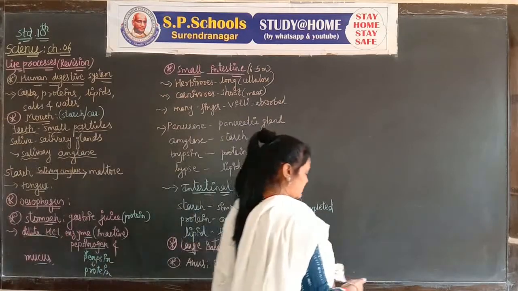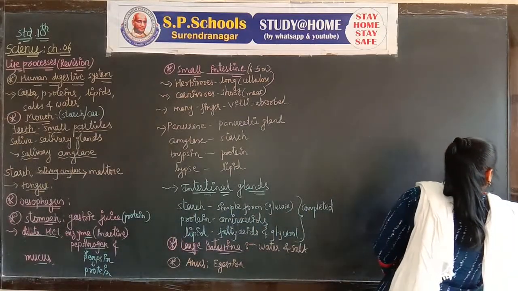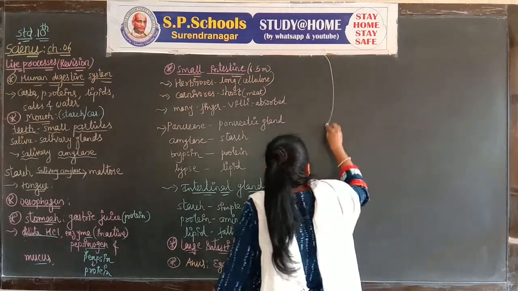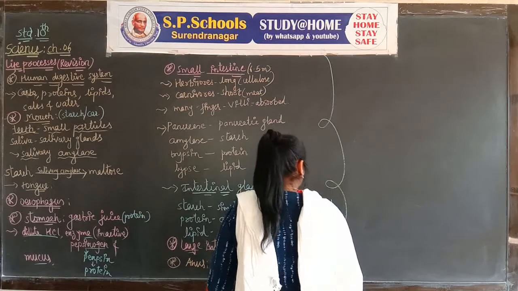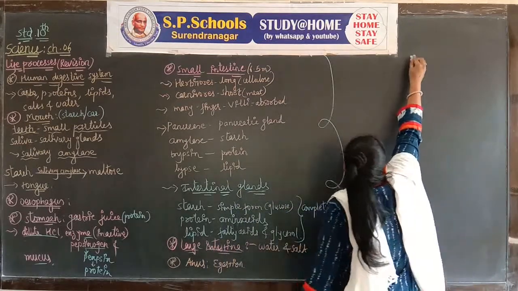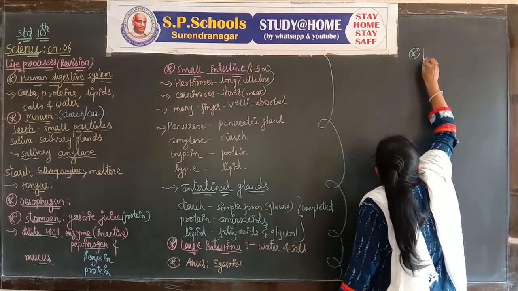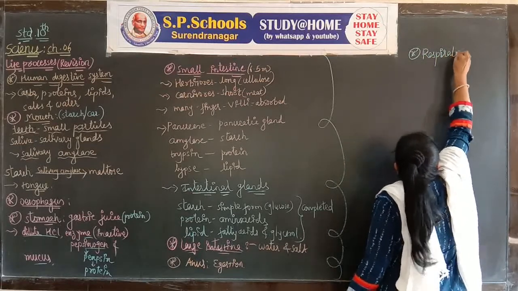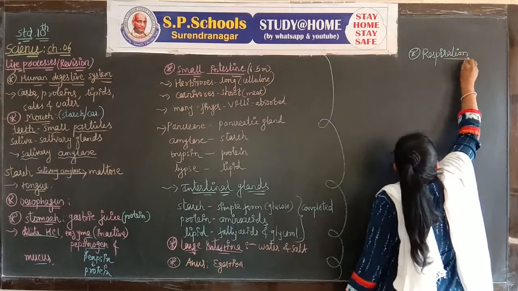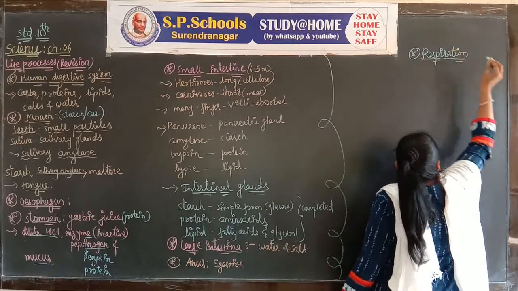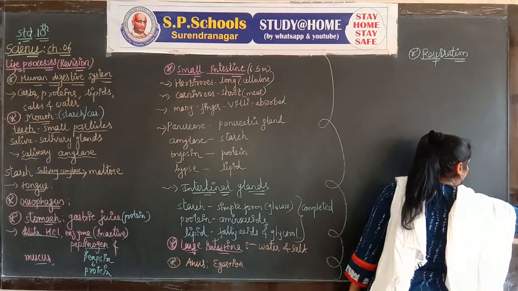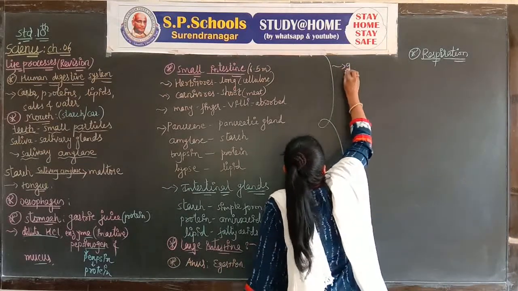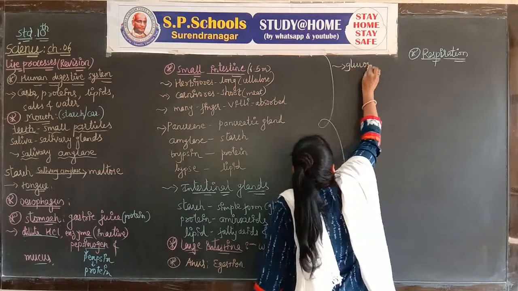Now let's go through another system. It is called respiration. As we know, when a glucose molecule is broken down and we get energy, it is called respiration.